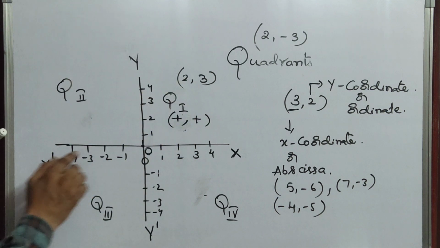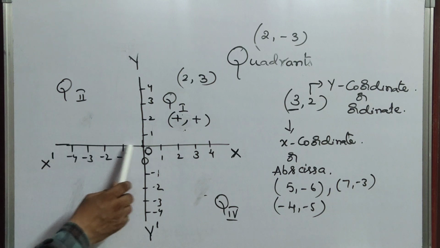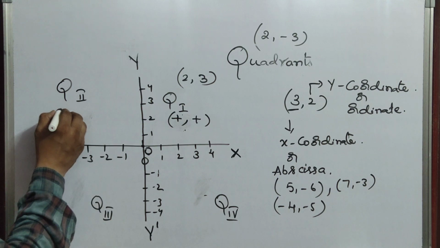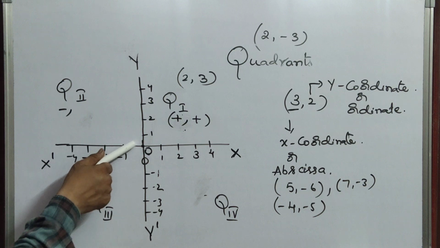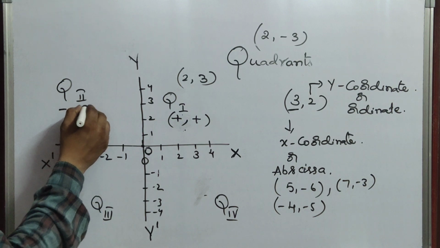Okay, now coming to the second quadrant. Here the left side means all are negative. That means the x coordinate is negative, whereas the y coordinates, see here, are all positive.